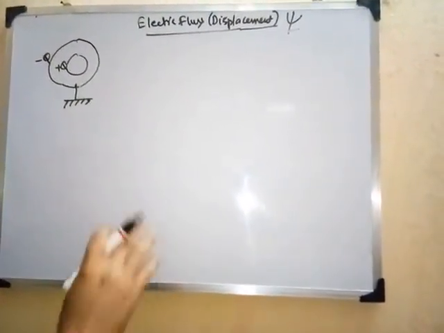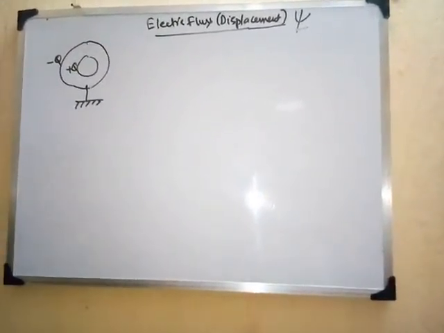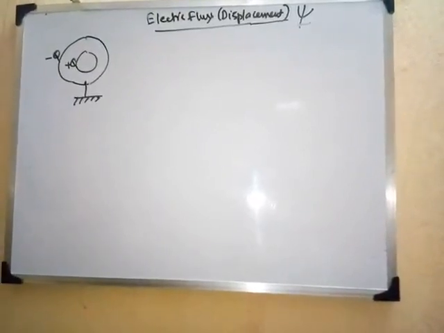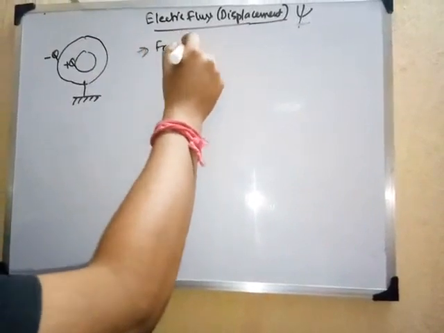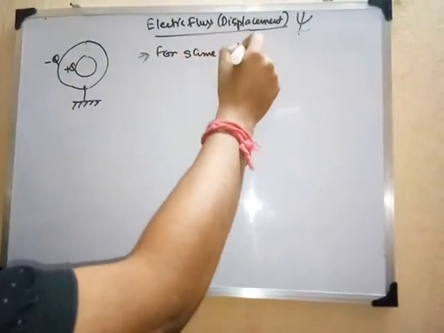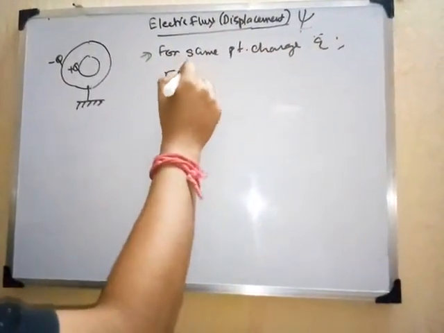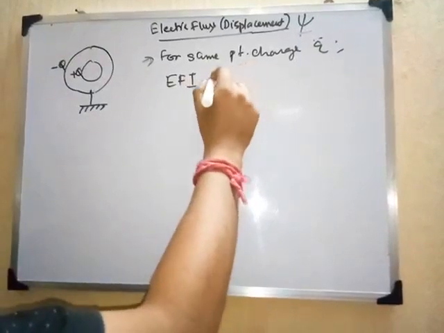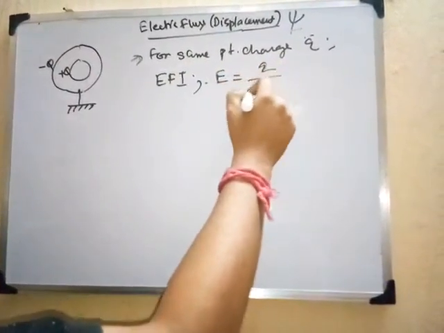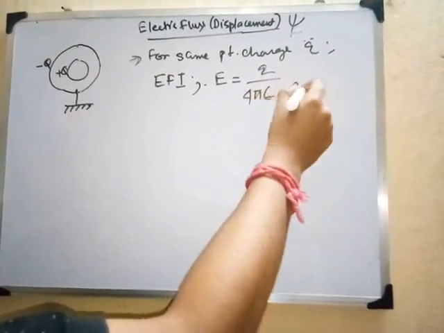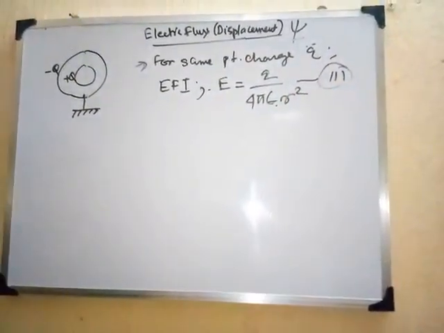So now we are going to find out the EFI at the same point, I mean the EFI occurring due to the same point charge Q. For the same point charge Q, EFI is defined as E equals Q by 4 pi epsilon r square. You can take epsilon naught also. So this is our expression 3, right?